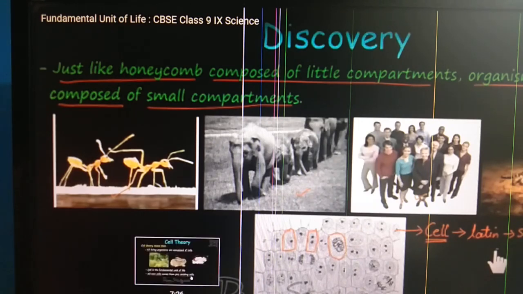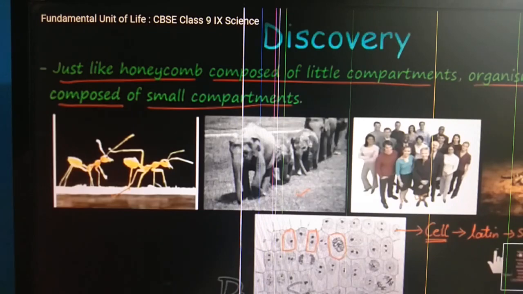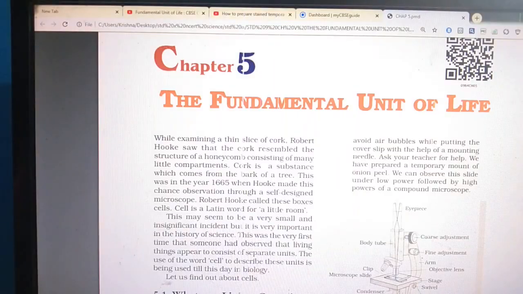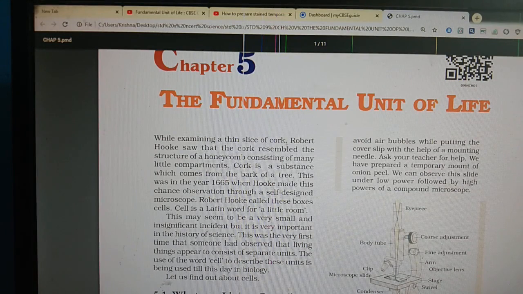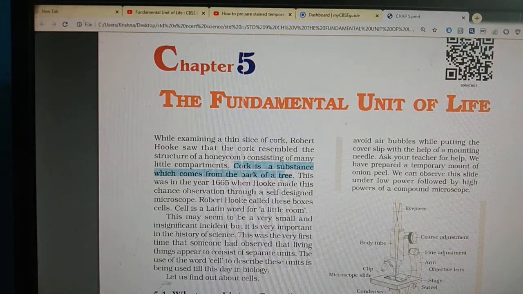Let us read this topic from the textbook. While examining a thin slice of cork, Robert Hooke saw that cork resembled the structure of a honeycomb, consisting of many little compartments. Cork is a substance which comes from the bark of a tree. Underline this sentence. Cork is a substance which comes from the bark of a tree. That I had explained. Bark, that means if we remove the outer layer of the stem of the tree, then the inner hard wooden part present is called bark, from which a liquid is secreted, which is called cork.